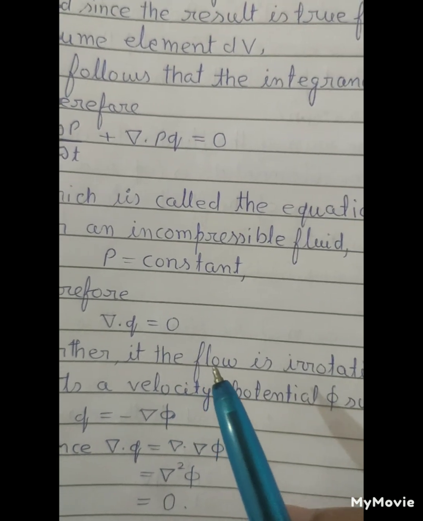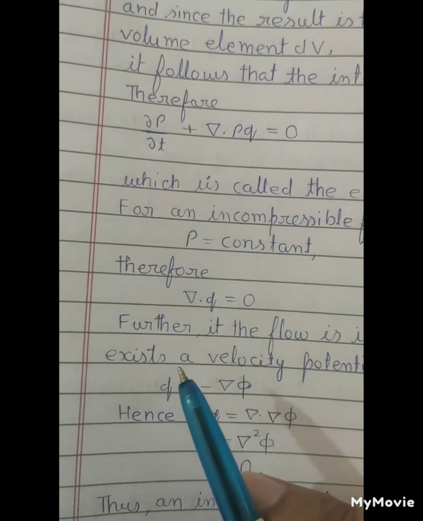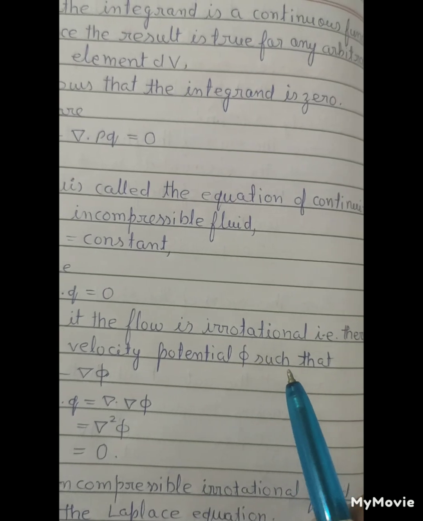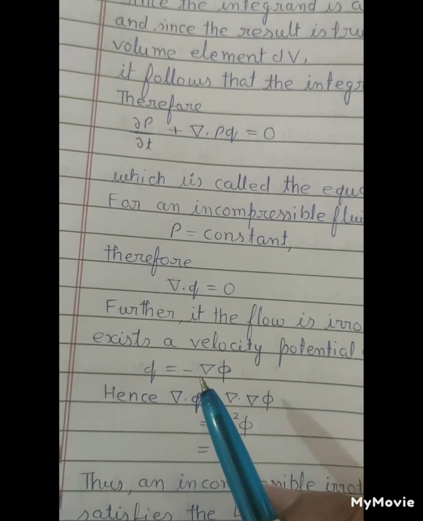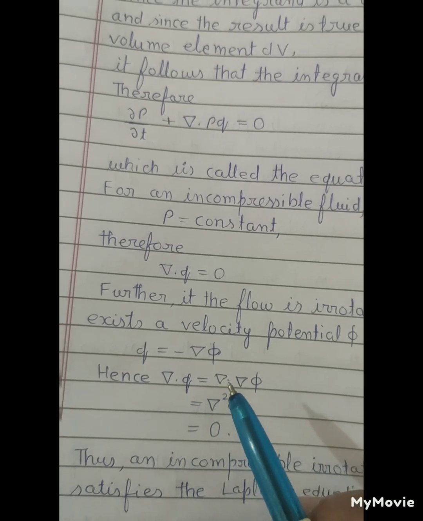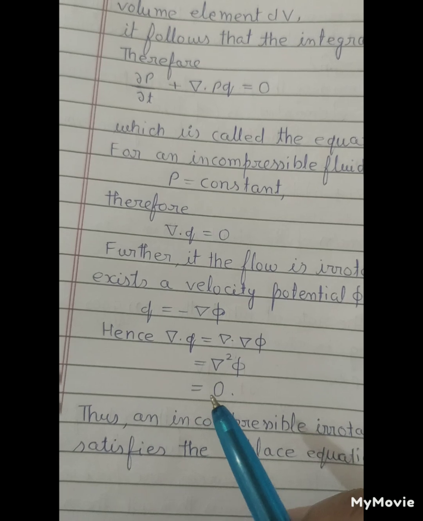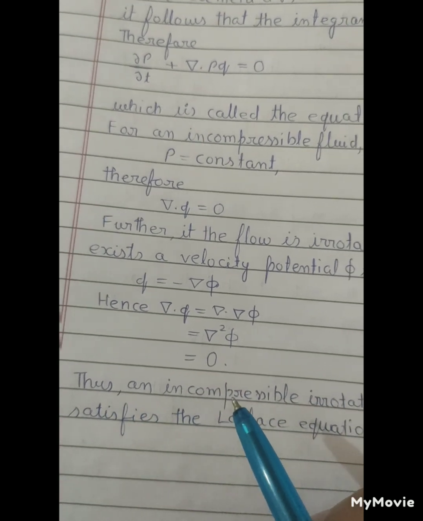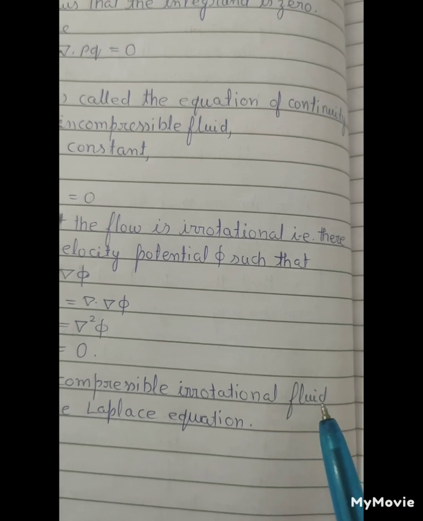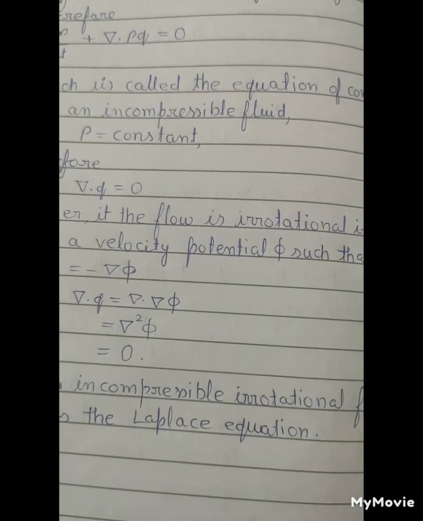Further, the flow is irrotational, therefore there exists a velocity potential phi such that q equals minus del phi. Hence del dot q equals del dot del phi equals del squared phi equals 0. Thus the incompressible irrotational fluid satisfies Laplace's equation.